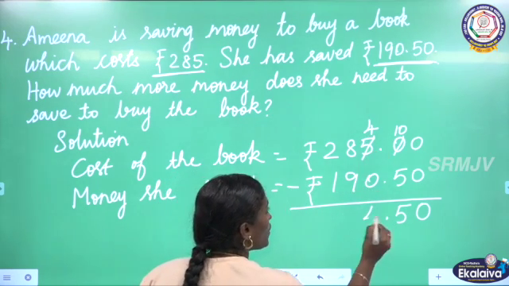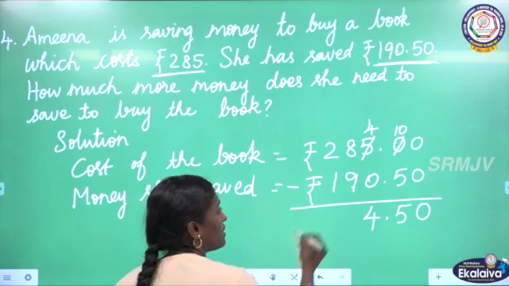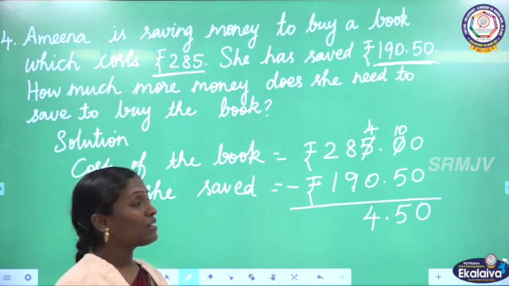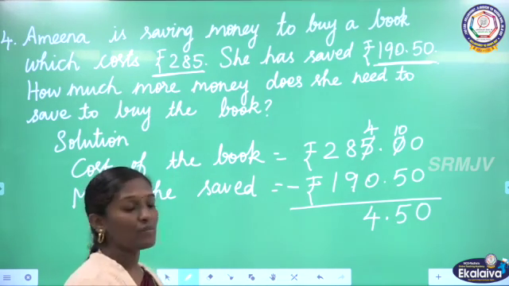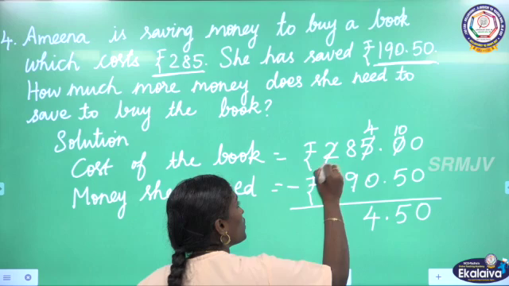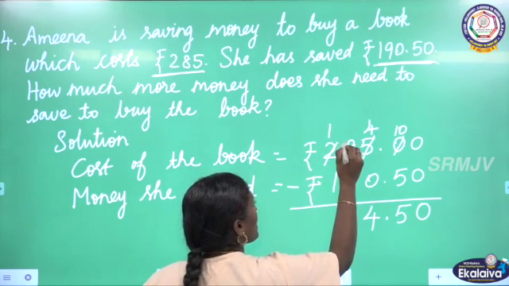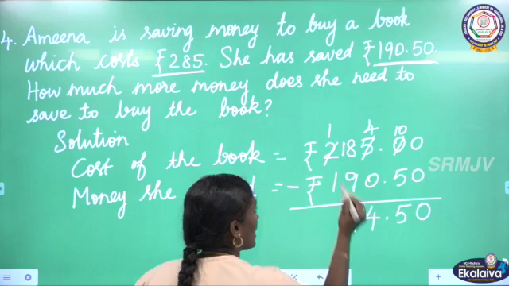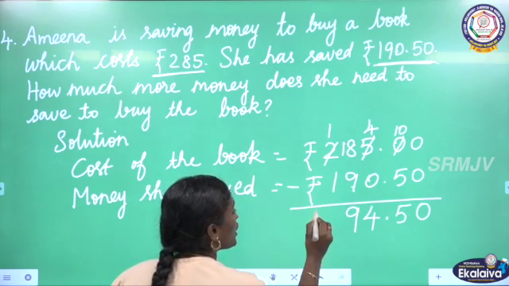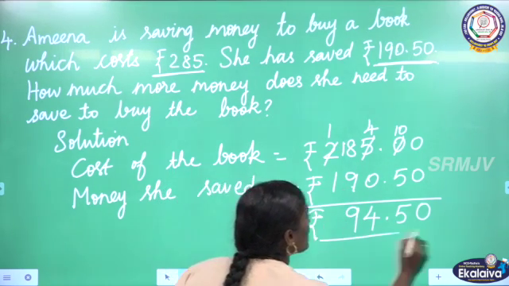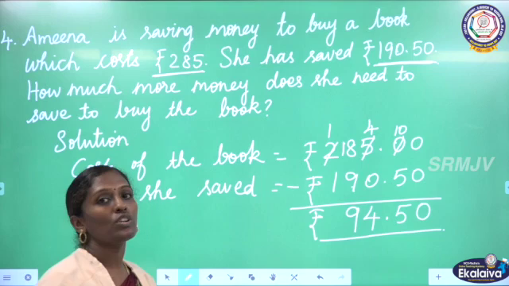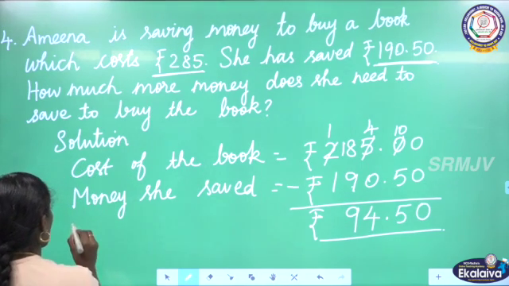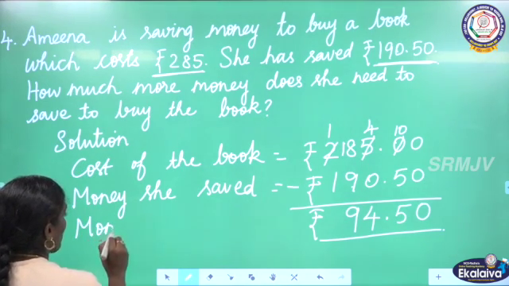4 minus 0, 4. 8 minus 9. Here also 9. We can't subtract 9 from 8. So we have to borrow from 2. 2 will become 1. 8 will become 18. 18 minus 9, 9. Here 1 minus 1, 0. So this is the money she needs more to buy the book.